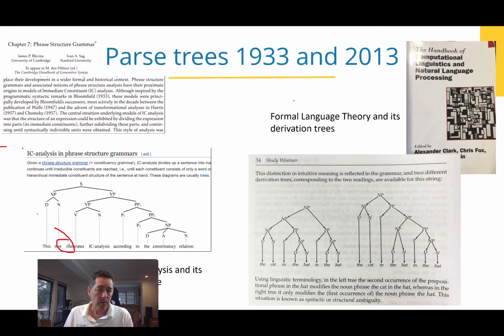Okay, today we're going to look at the parts of speech, and you can see here the determiner, noun, verb. These are the parts of speech themselves, and then their phrase forms, the noun phrase, verb phrase, and so forth. That was the 1930s model from Bloomfield, and over here we've got noun phrases, we've still got nouns and determiners. So fundamentally, this formal language theory and derivation trees are pretty much unchanged for nearly the last century.